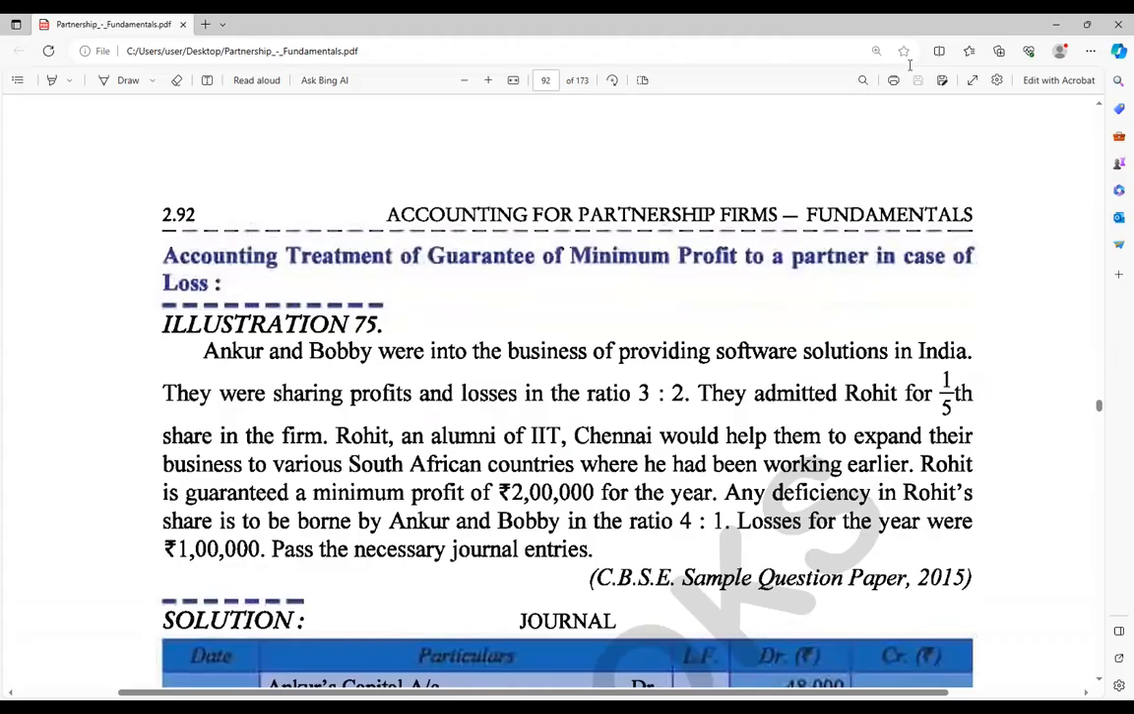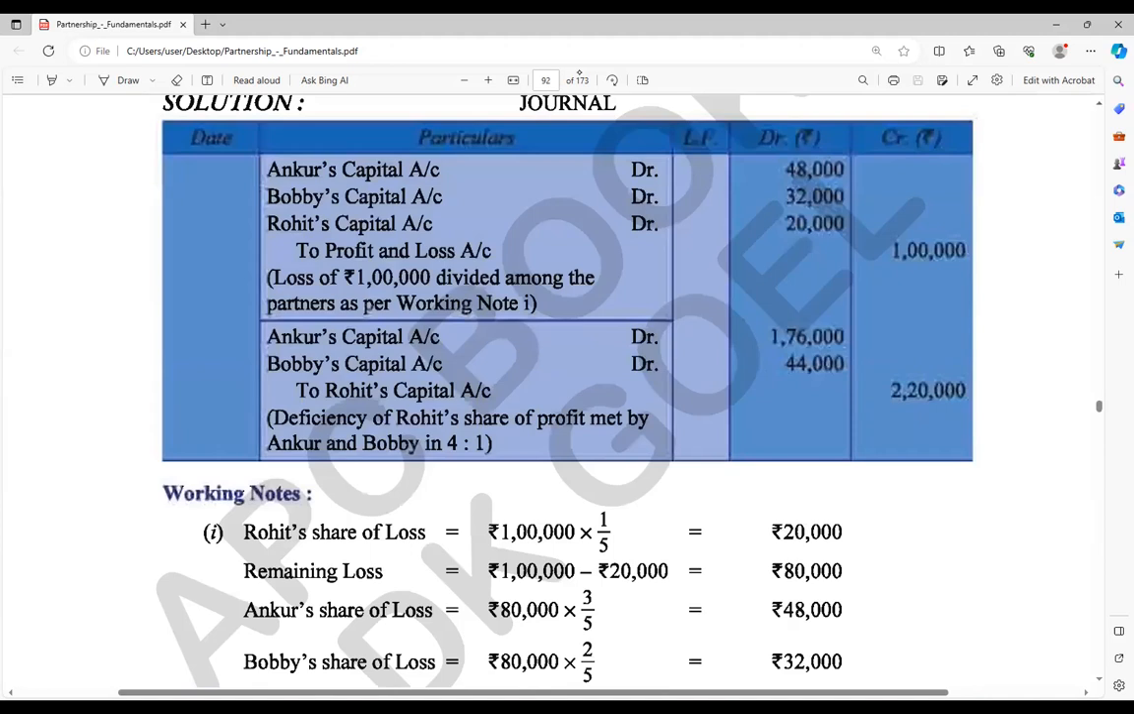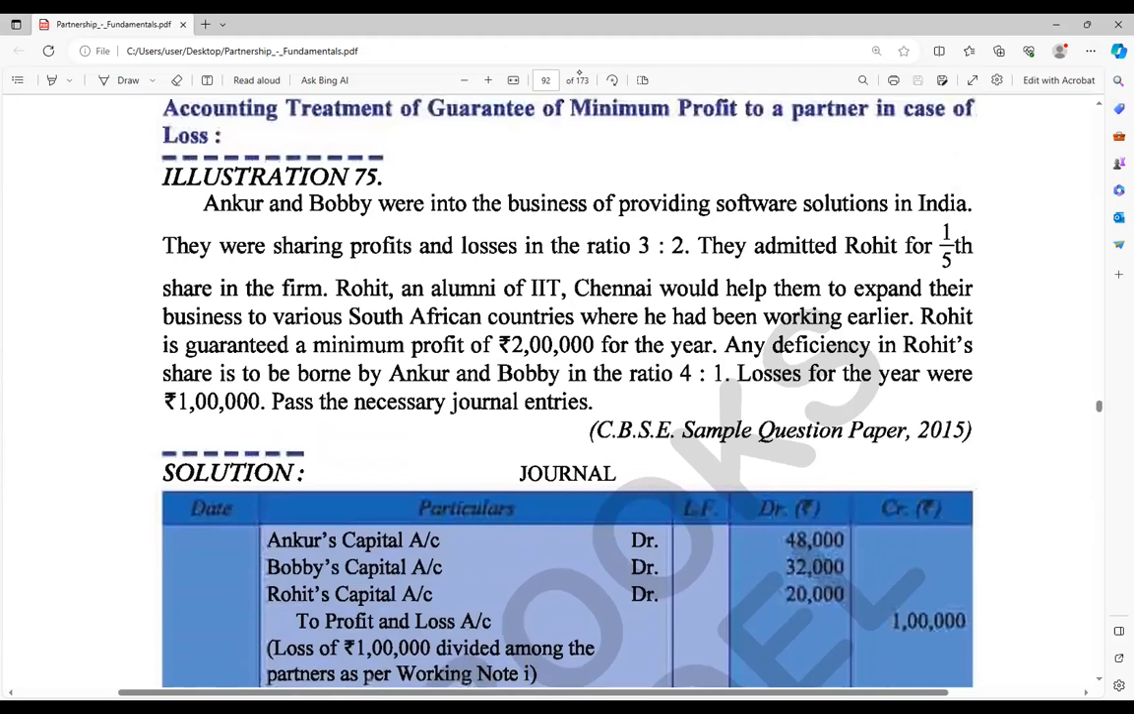This topic we are going to see here: the accounting treatment of guarantee of minimum profit to a partner in case of loss. In case of any loss arising, how will it be dealt with? In case of loss also, the guaranteed partner is supposed to get the guarantee given by the partners, whether by all combined or alone. In any condition the partner is going to get that guarantee amount, even when the firm has a loss. Let's see how to deal with that.